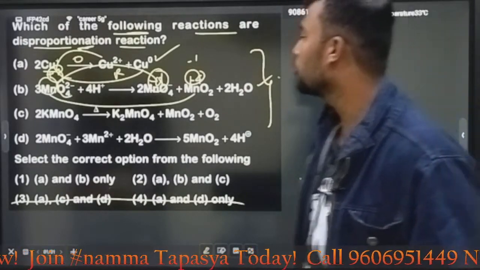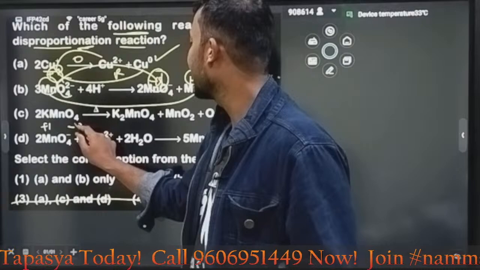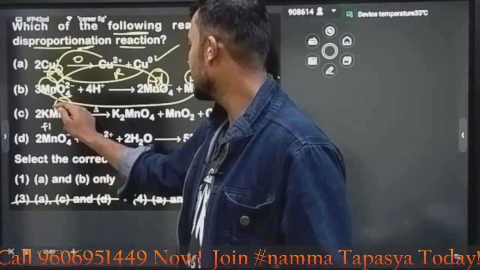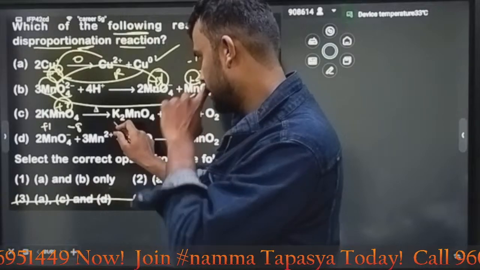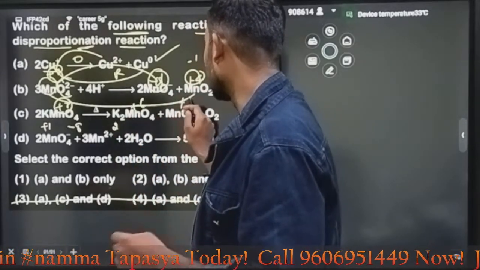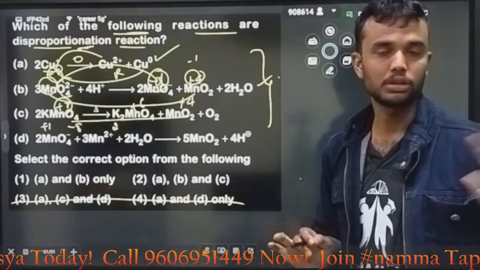Next, move to C. KMnO4. Potassium +1, here -8. If you transfer to the other side, it will become +7. Here in this case, 2. It will become +6. It will become +4. Students, look here, +6 and +4 is there. Then this is not the correct answer.